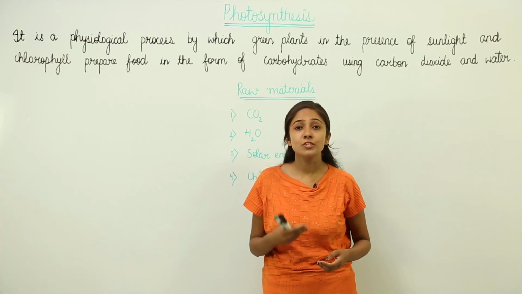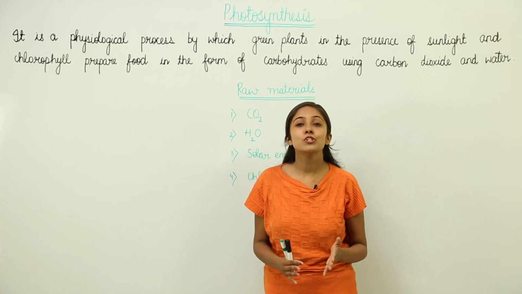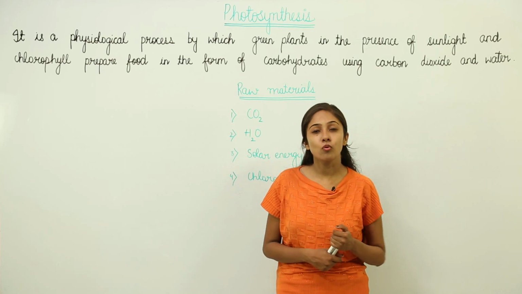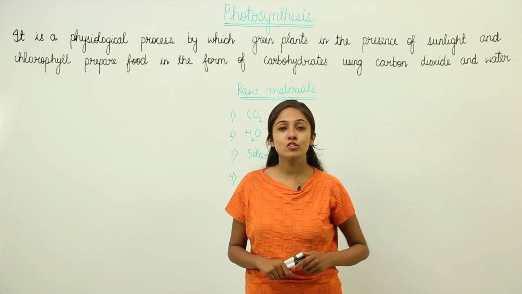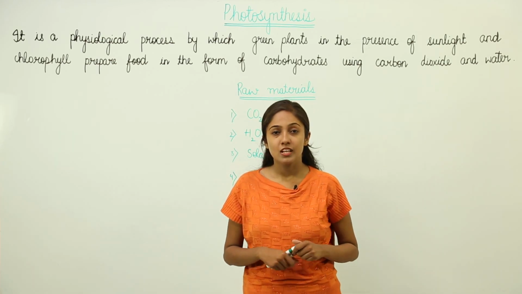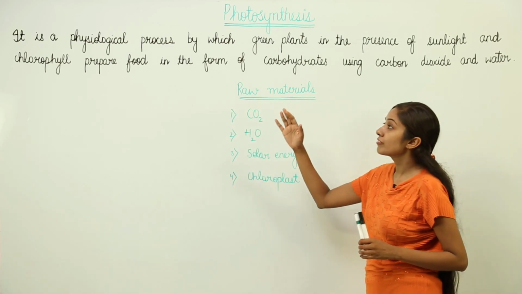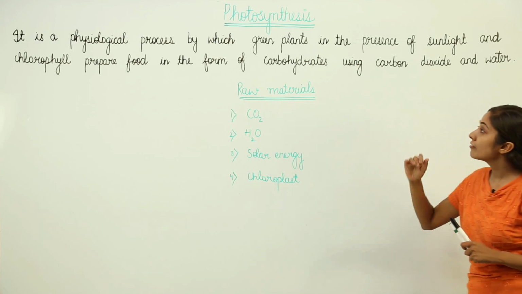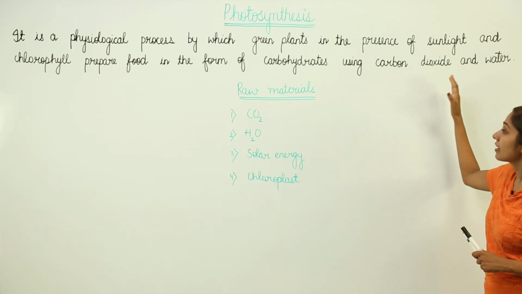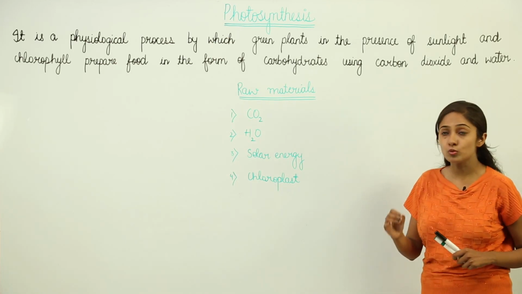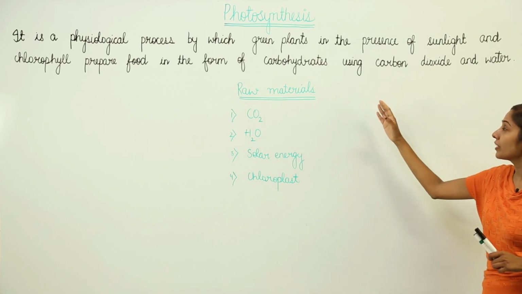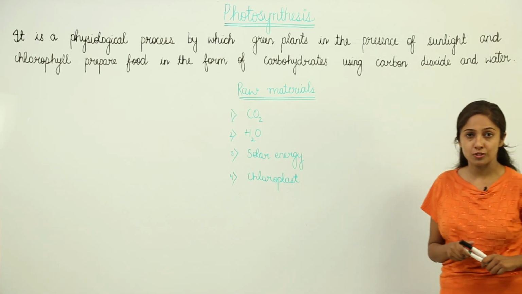A very important process by which plants actually prepare their own food. It is the process of photosynthesis. How will you define photosynthesis? Photosynthesis is a physiological process by which green plants, in the presence of sunlight and chlorophyll, prepare food in the form of carbohydrates using carbon dioxide and water.